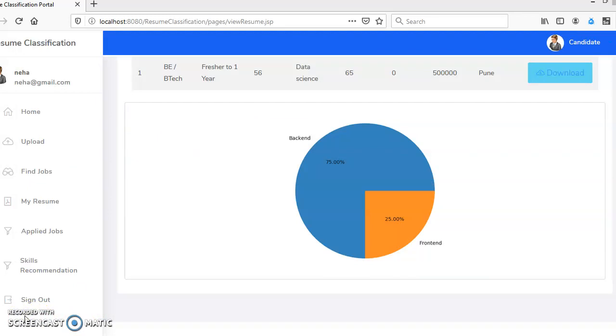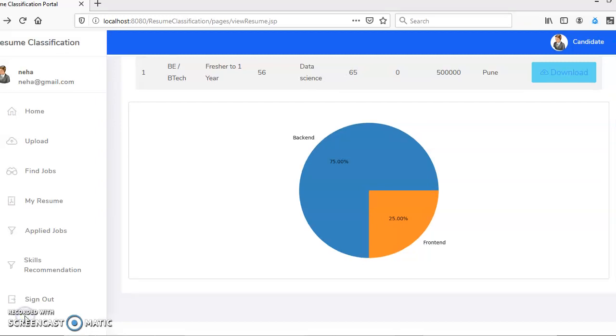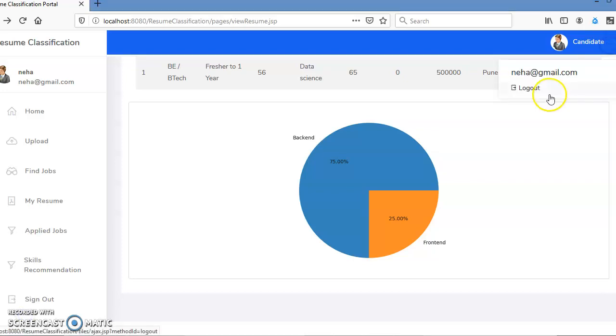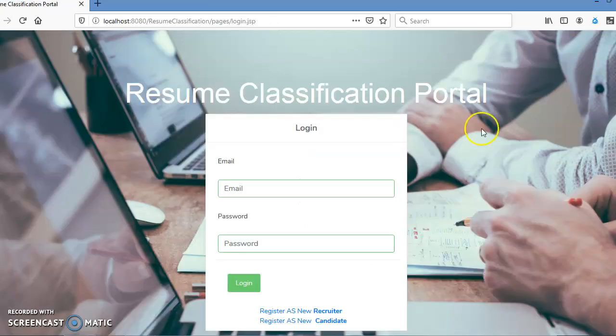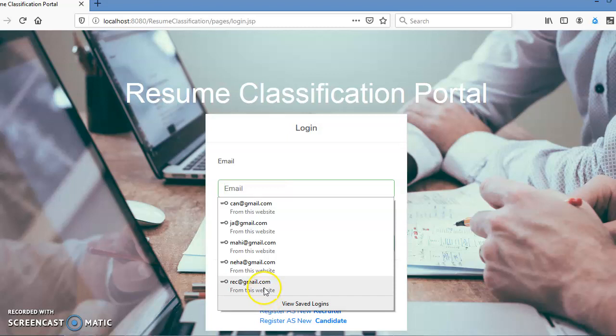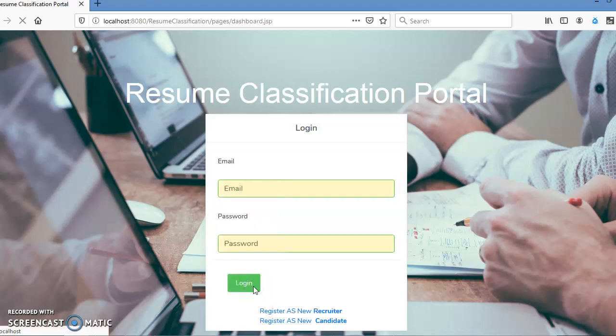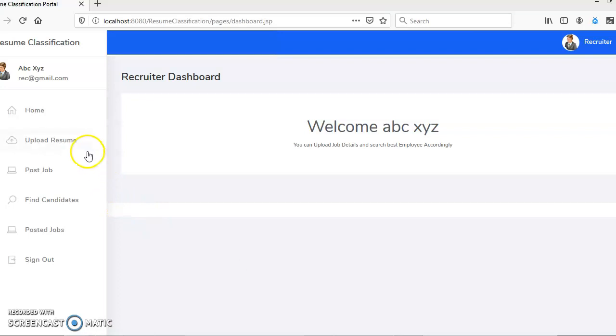When the candidate uploads his resume, a pie chart according to his skills will be displayed. These pie charts and skills that are mentioned in the candidate's resume will be displayed in the recruiter's portal also. Now we will go to the recruiter's portal. Here the recruiter can also upload a resume if he has any candidate's resume with him. Now he can post a job.